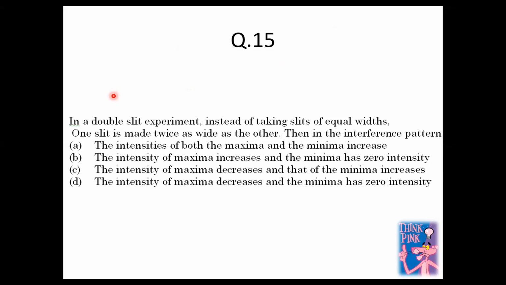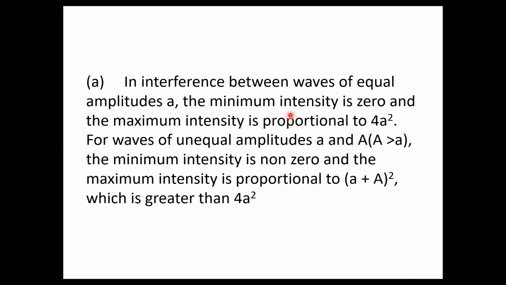For question number 15, if you make the slit width more, that means your width is directly proportional to your intensity. So the intensities of both the maxima and the minima will increase. In interference between waves of equal amplitudes A, the minimum intensity is 0 and the maximum intensity, if you remember, was 4A square, right?